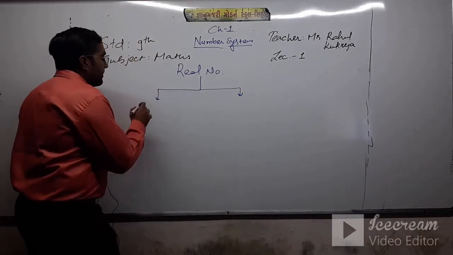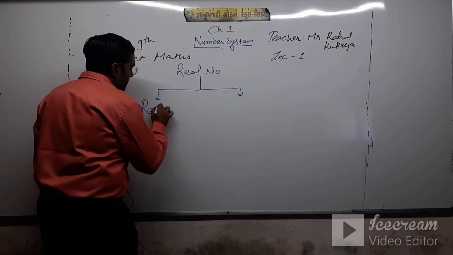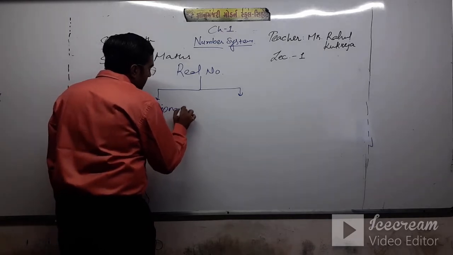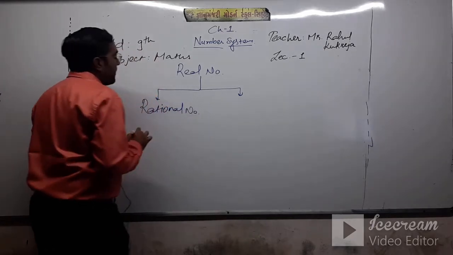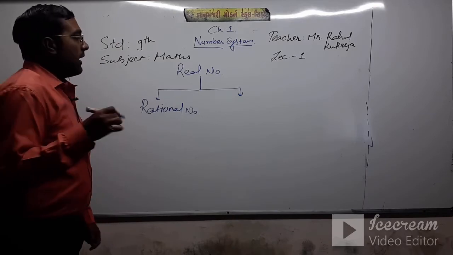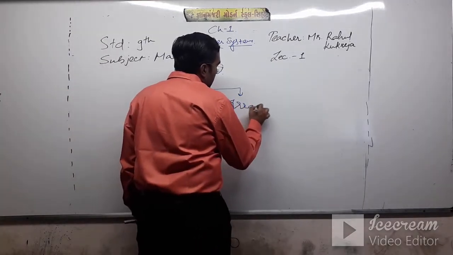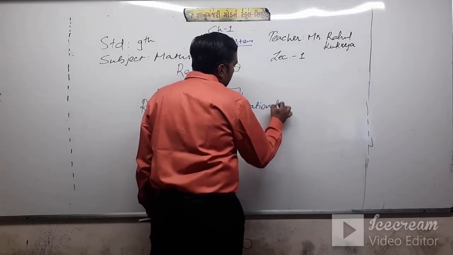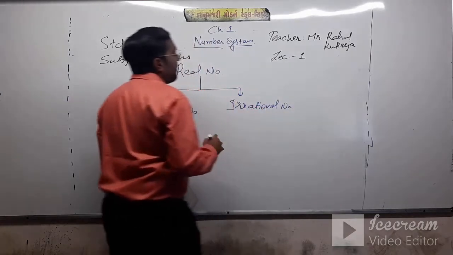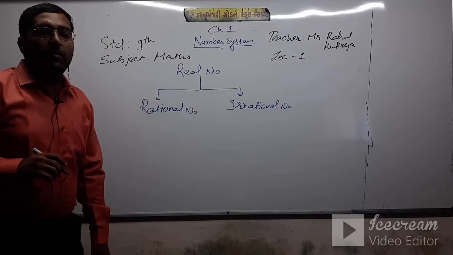One of them is rational numbers, and the second one is irrational numbers.